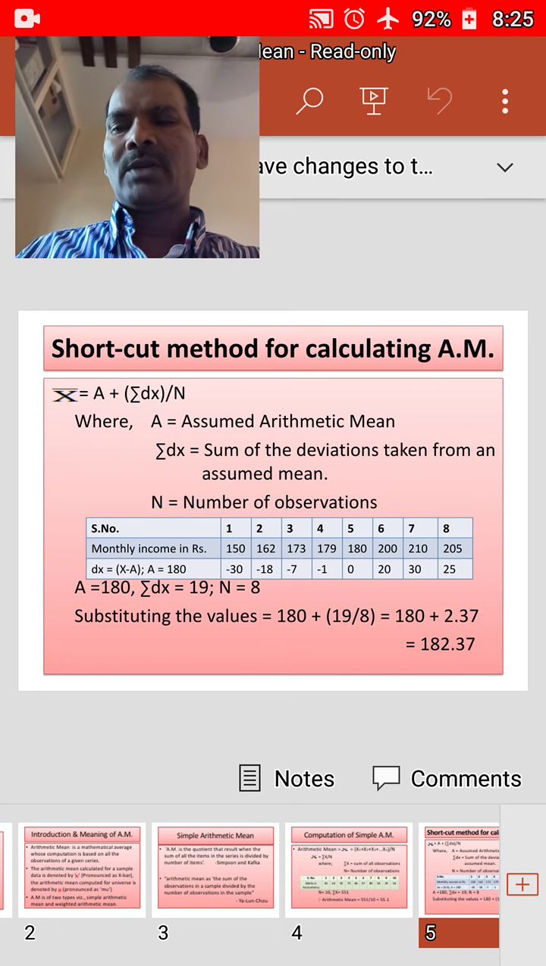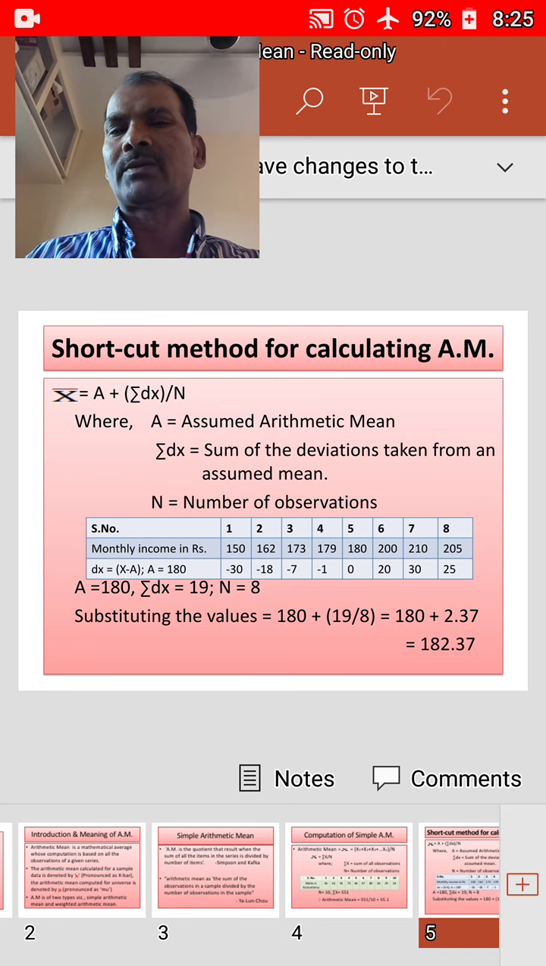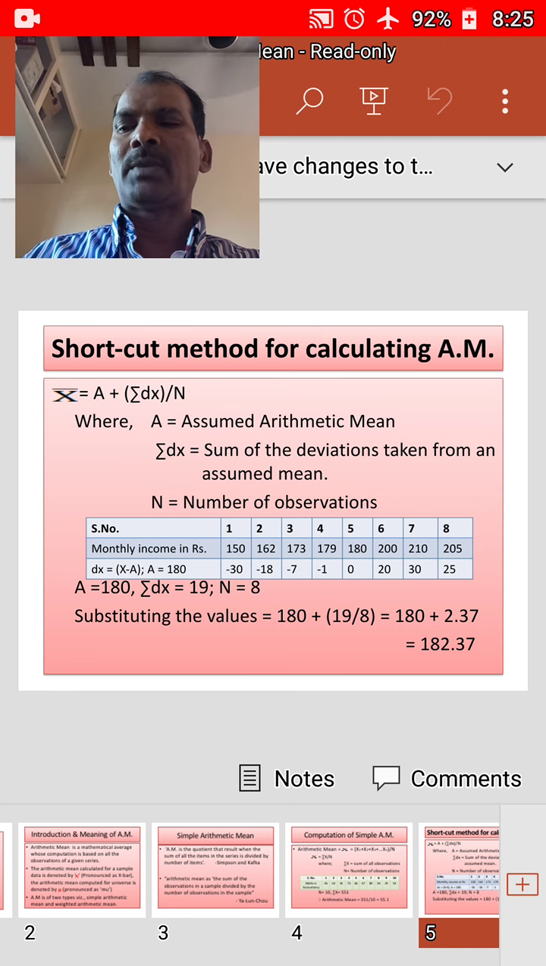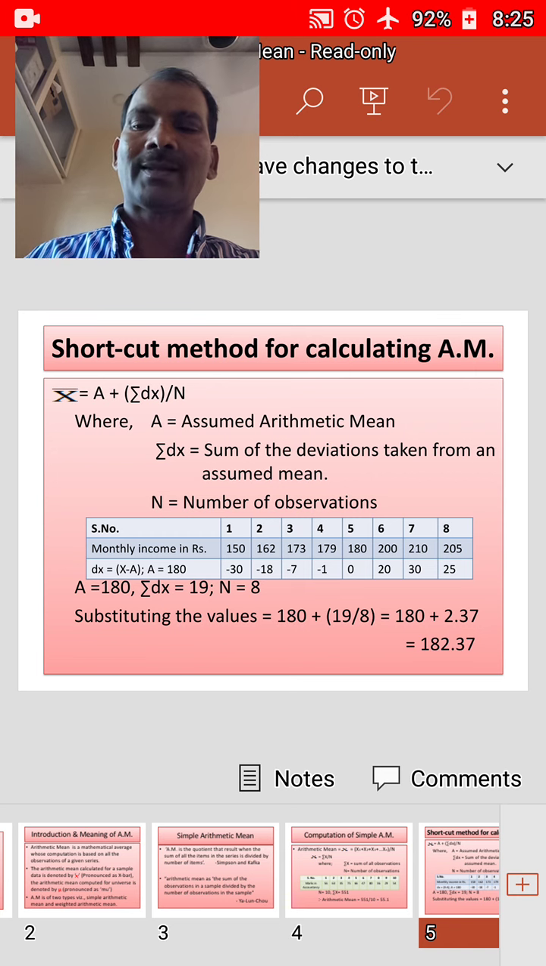Add all these deviations and obtain sigma dx, where dx shows deviations from assumed mean. Apply the formula x bar is equal to a plus sigma dx by n, where x bar is arithmetic mean and a is assumed arithmetic mean, sigma dx is sum of deviations of all the values of the variable taken from an assumed mean, and n is equal to number of observations.